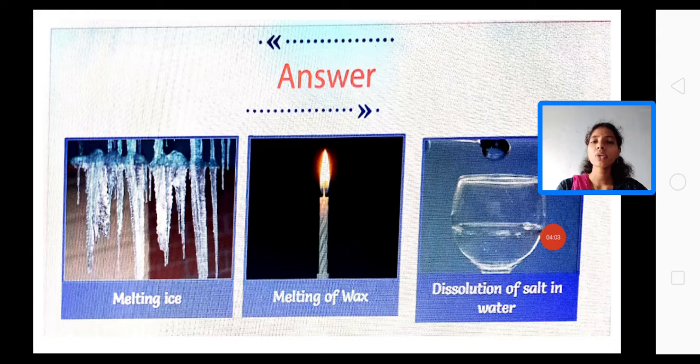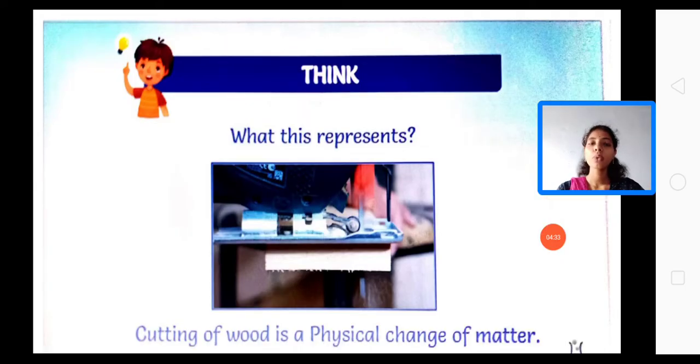You can see here melting of ice, melting of wax and dissolution of salt in water. All these are examples of physical changes only, because in all these examples we do not get any new substance. The form is changed from one state to another state, that means from solid to liquid or liquid to gas, gas to liquid or liquid to solid. One substance can change its form, but the chemical composition does not change. That's why we consider these types of changes physical changes of matter.